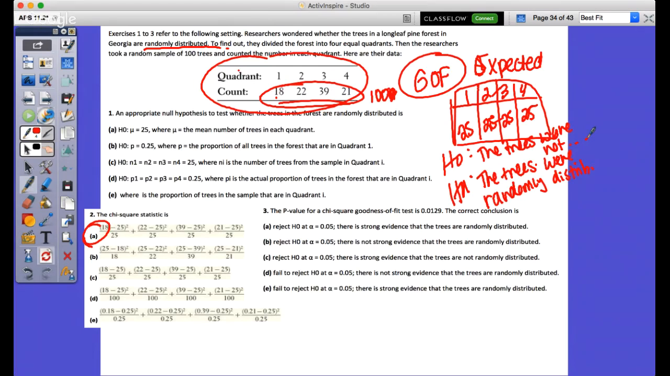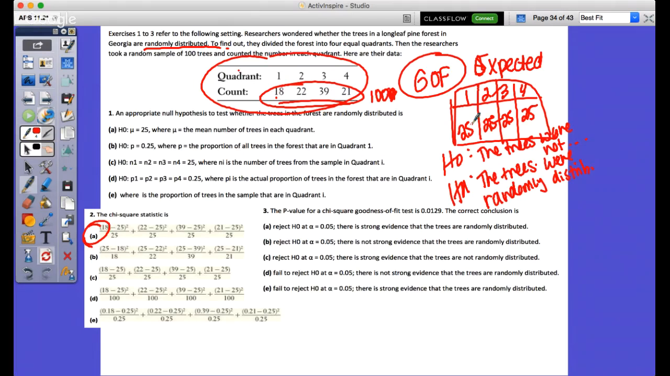Maybe I don't know enough about trees, but the trees were not normally distributed. If they were not, then wouldn't we just put 25, 25 into each? Yeah, so that's good. That means that we expect that, right? The trees were not normally distributed, meaning this is true. N1, N2, N3, and N4 would be 25.